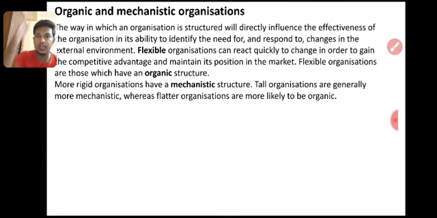So, flatter organization and tall organization. A flatter organization has less hierarchy, with more people under one hierarchy, one level. A tall organization has more hierarchy. So, a small number of people work in one division, right? Flatter organization and tall organization, I already explained that. So organic structure means if problems come, we will like to change things, right?